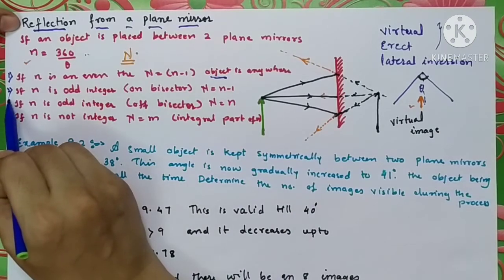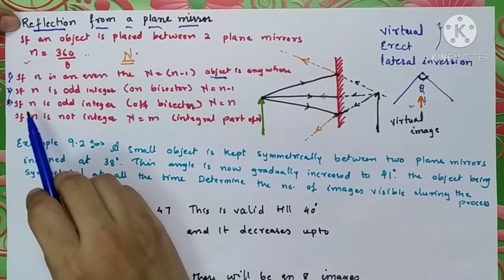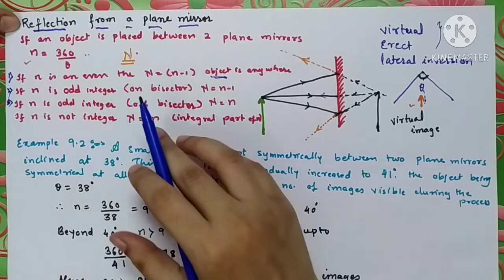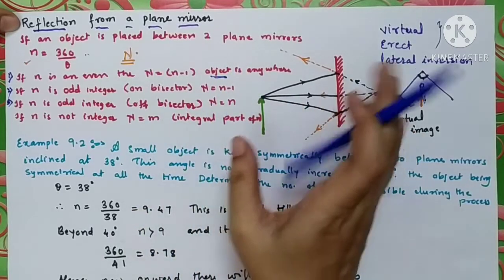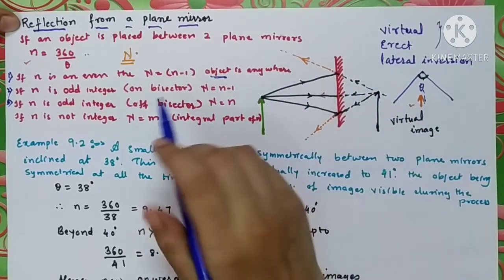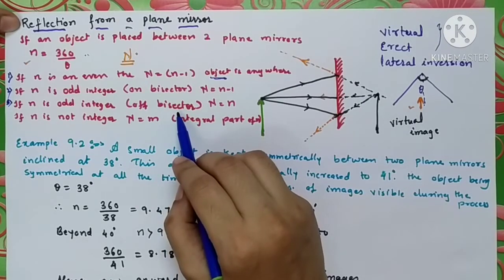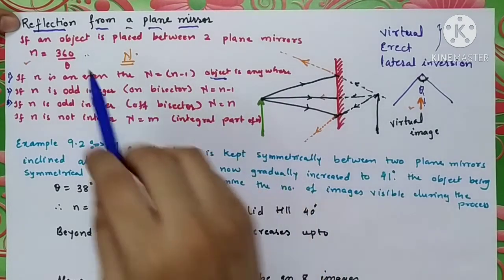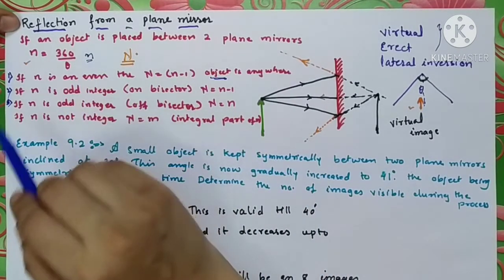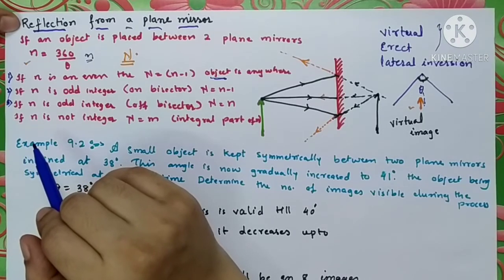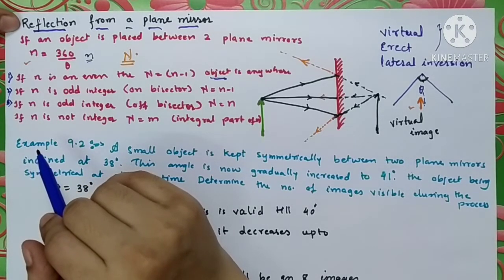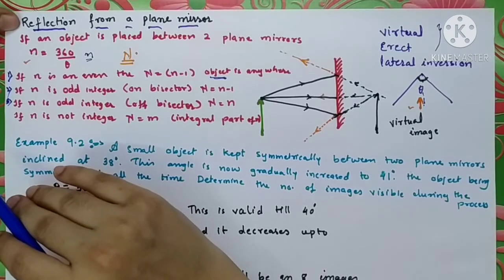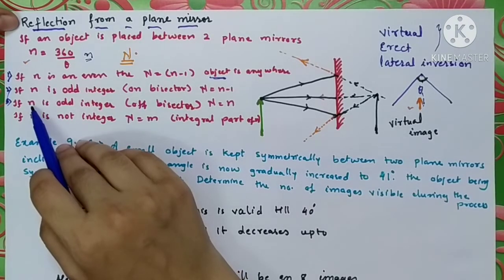Now see the third condition, you have to remember these conditions. Small n is an odd integer. Again, if the value of n is odd and the object is not placed on the angular bisector, it is somewhere else, off the angular bisector, then capital N is equal to small n. Whichever ratio you get here will be the number of images formed by the plane mirrors if the object is placed off the angular bisector and n is an odd integer.